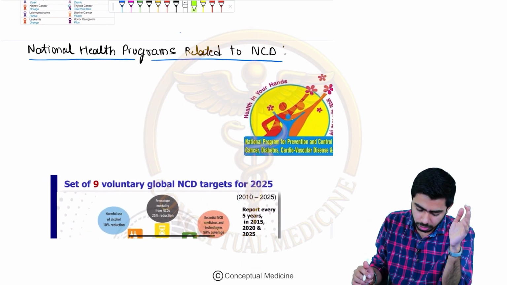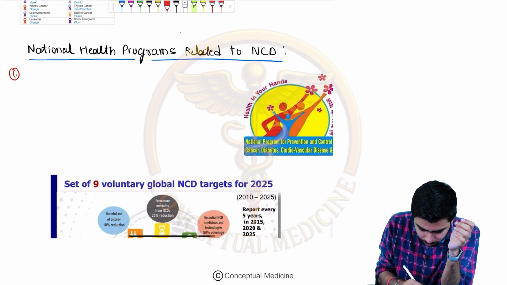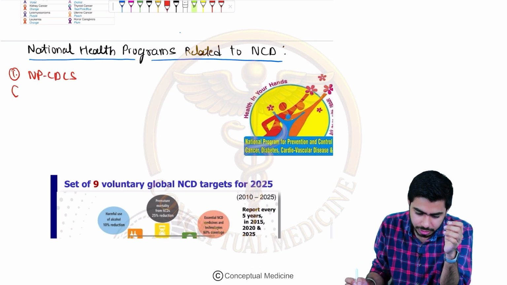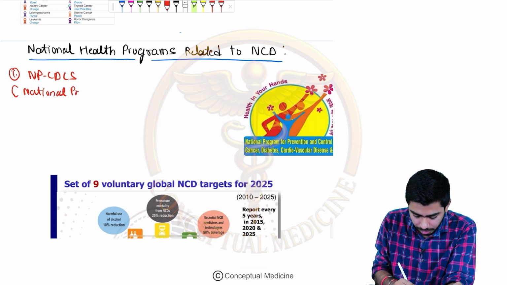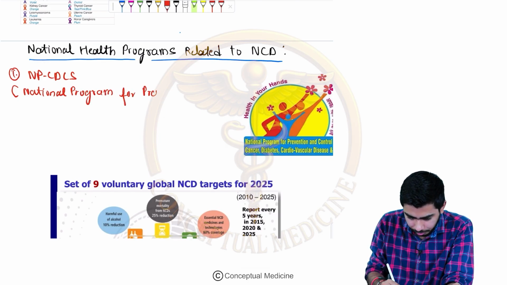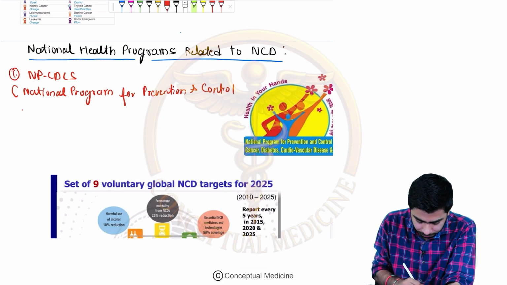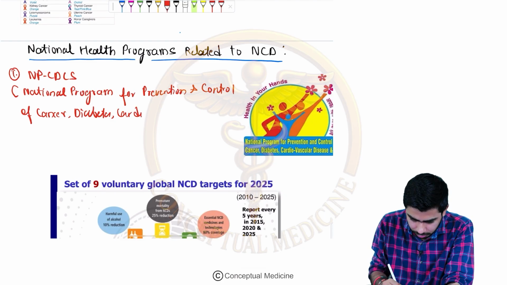Next thing over here, national health programs that are related to non-communicable diseases. The first one which I want to highlight is NPCDCS. What is NPCDCS? That is the National Program for Prevention and Control of Cancer, Diabetes, Cardiovascular disease, and Stroke.